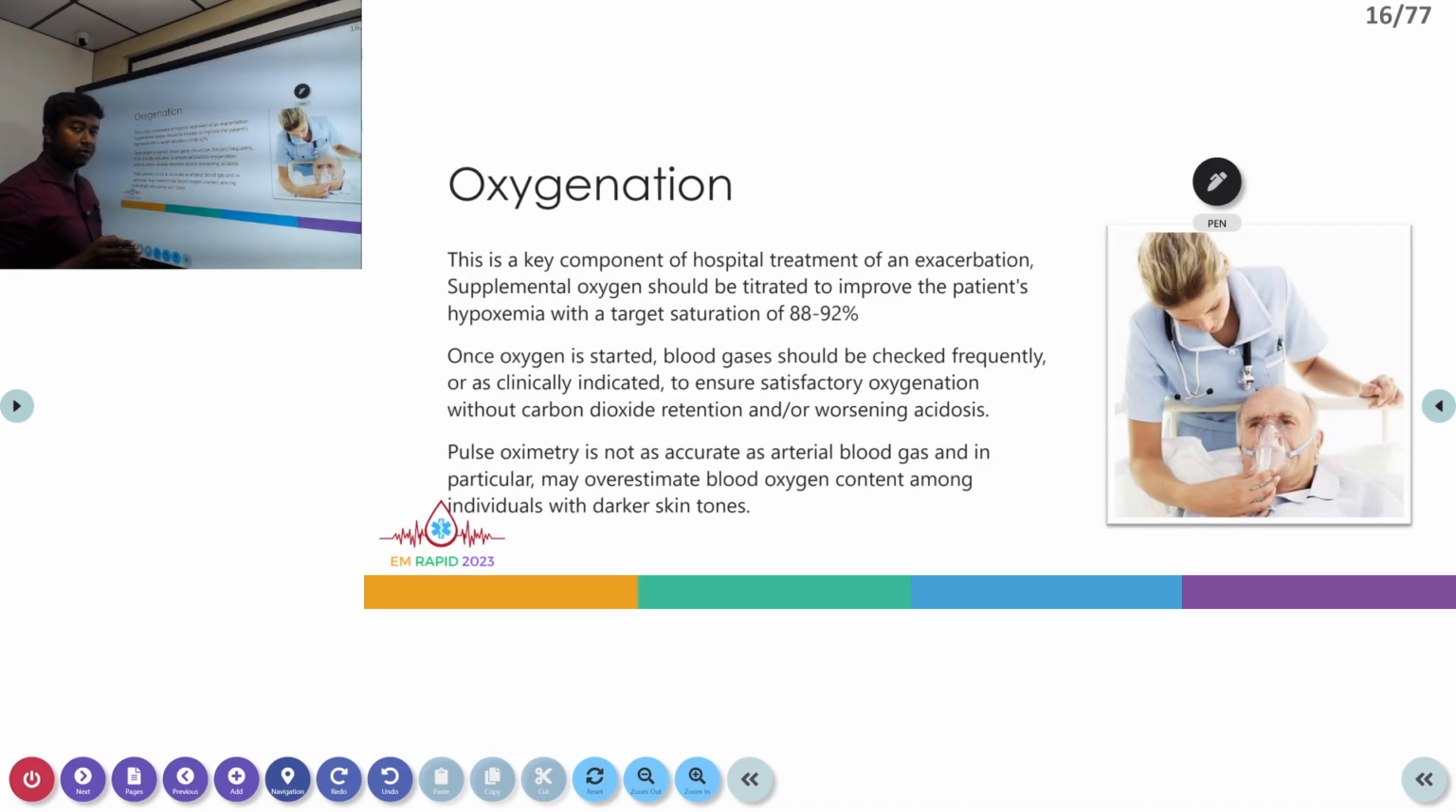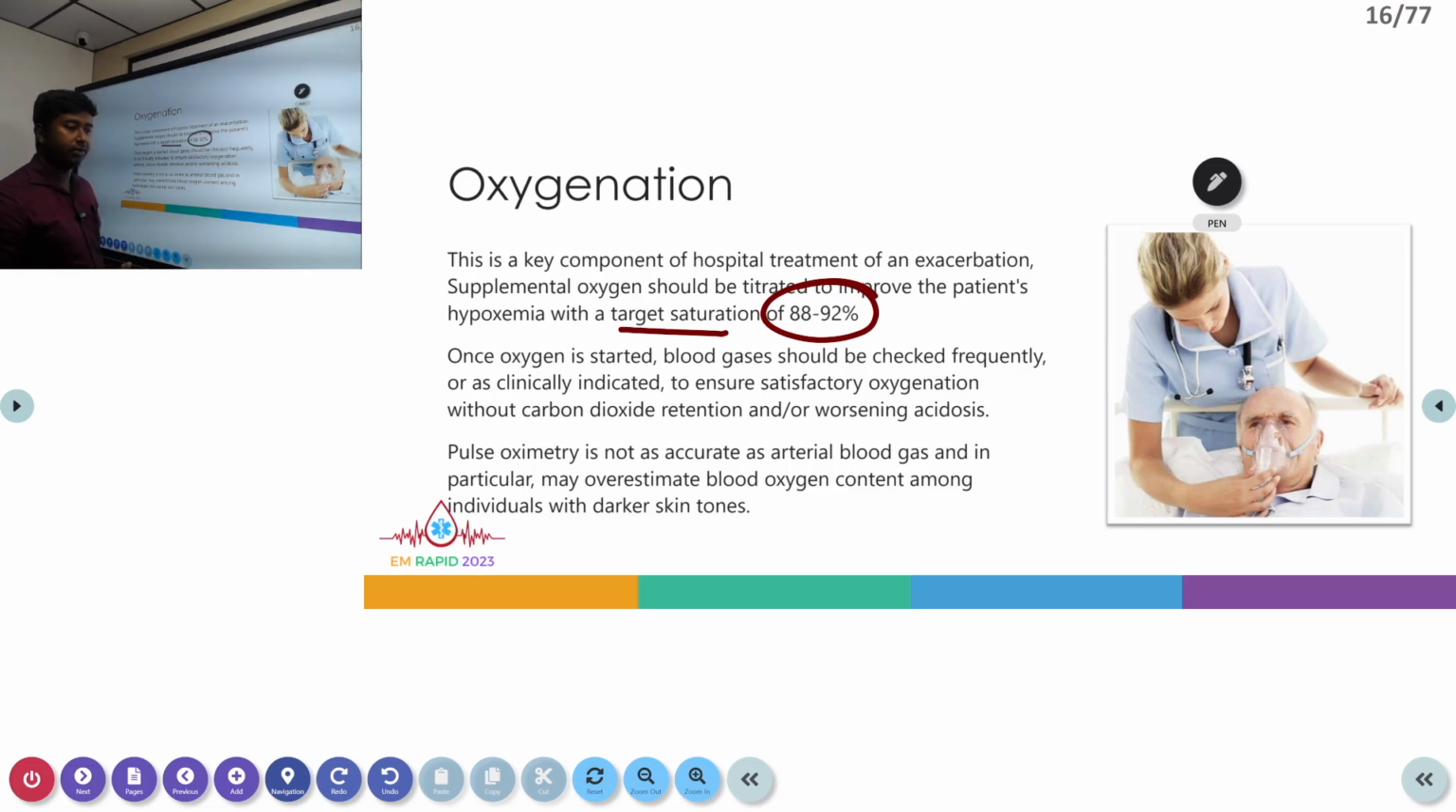So the key component of the first priority is to provide adequate oxygenation. Even in a COPD patient, we have to limit the amount of oxygen we are giving. Oxygen is the first thing we have to manage in a COPD patient. Our target will be to maintain an SpO2 of 88 to 92% with supplementation.